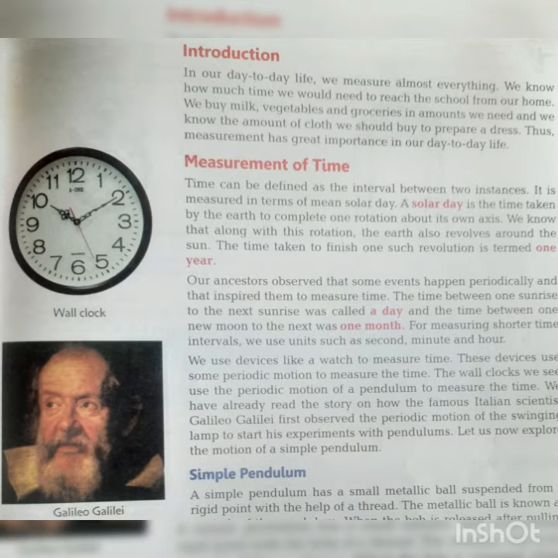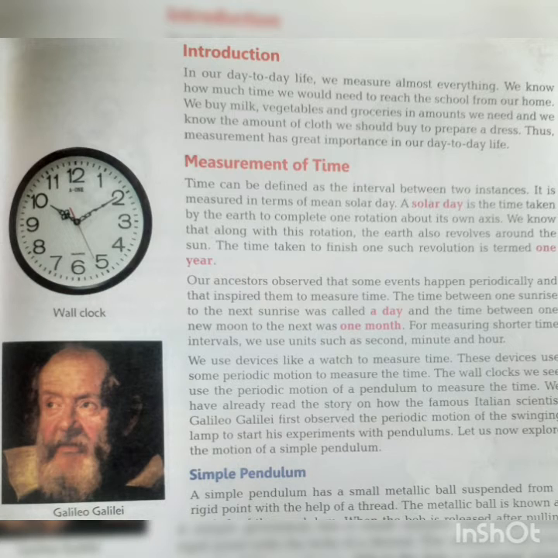Our ancestors observed that some events happen periodically, and that inspired them to measure time. The time between one sunrise and the next sunrise was called a day. The time between one new moon and the next new moon was 1 month.